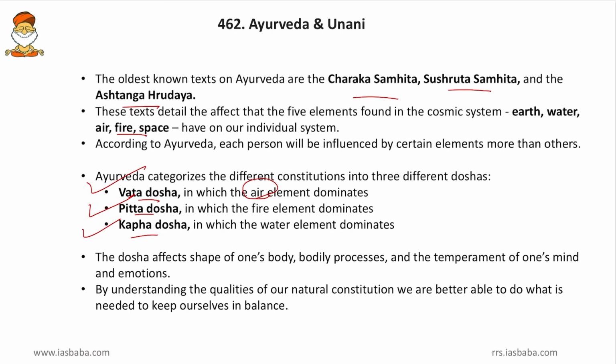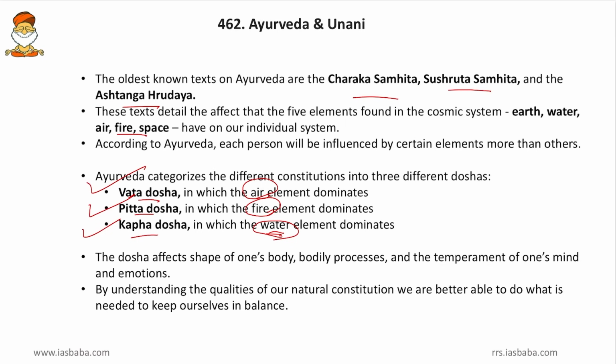Then Pitta means fire. Just as a fire burns everything, in the same way our stomach should burn the food that we eat. So that is why fire is dominant in Pitta. Then Kapha is that which douses the fire. When there are corroding acids, this mucus will control or neutralize the acid, the same way water will neutralize fire. So water is the dominant element in Kapha. So this is how, through simple techniques and with the help of the 5 elements, Ayurveda treats diseased people.